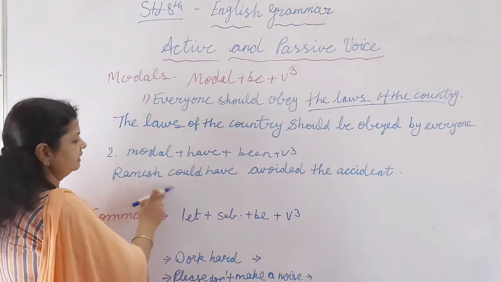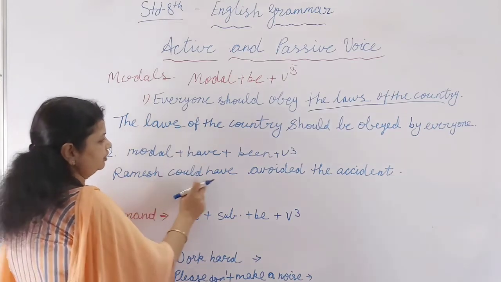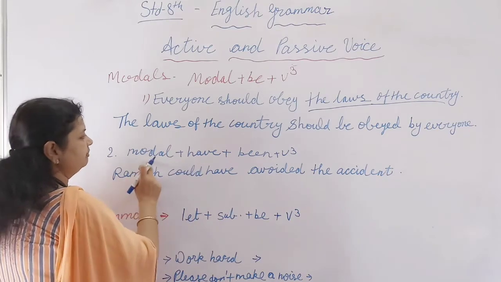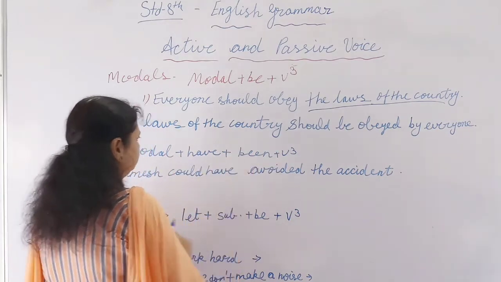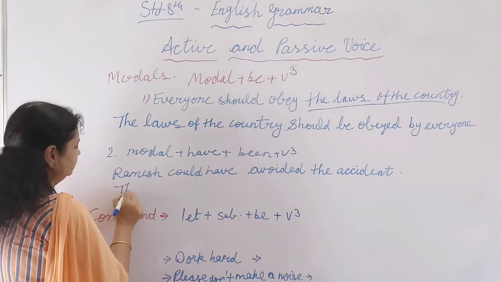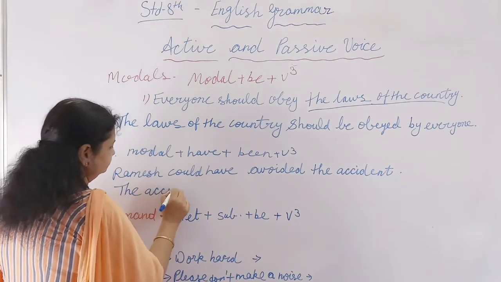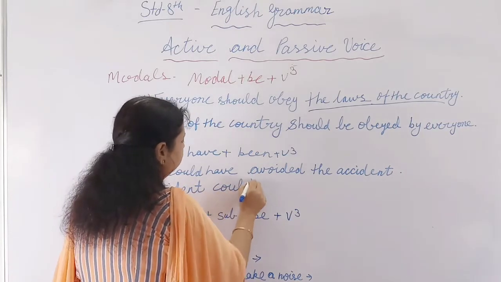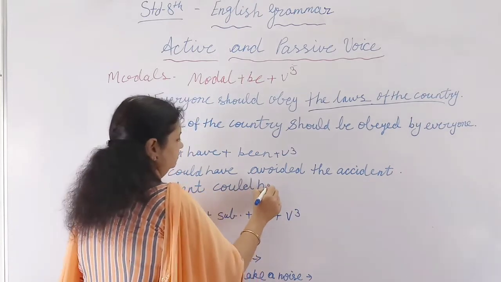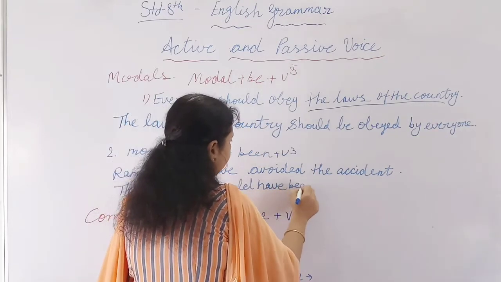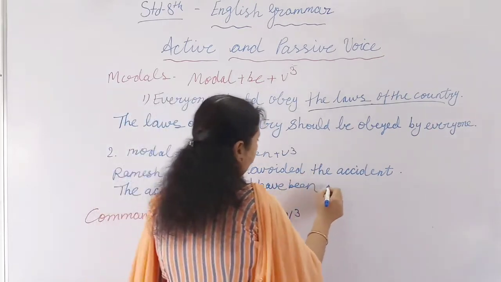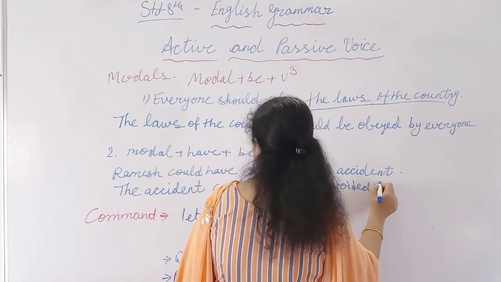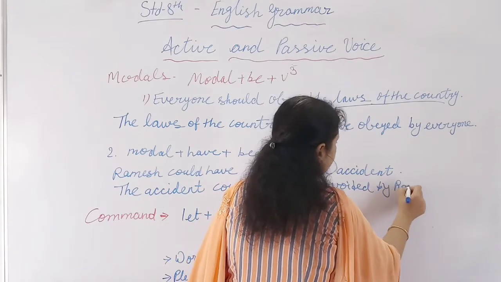Second, if the sentence is given like this, Ramesh could have avoided the accident. Have is given. That time the structure will be modal plus have plus been plus V3. So the accident could have been avoided by Ramesh.